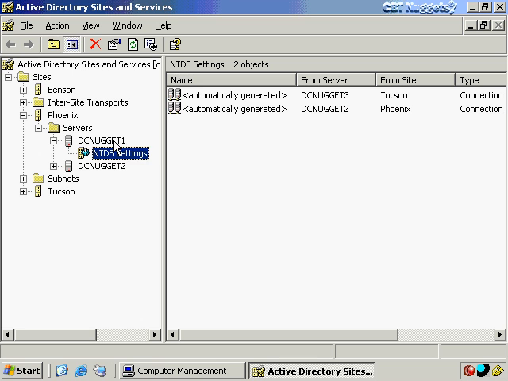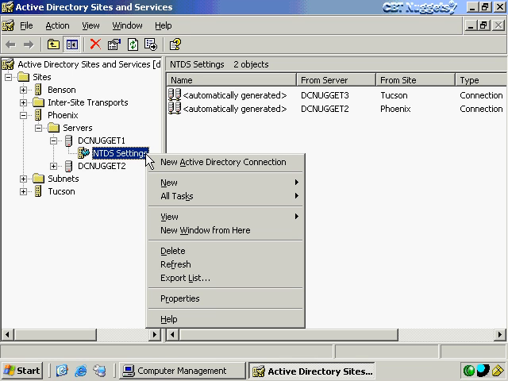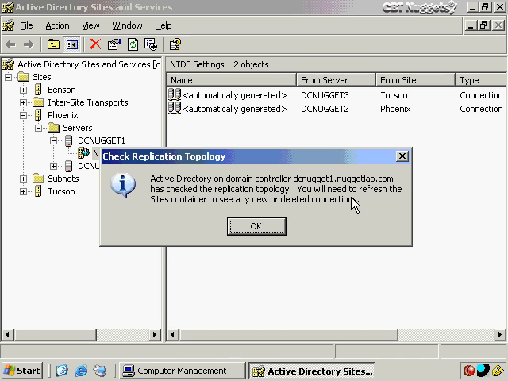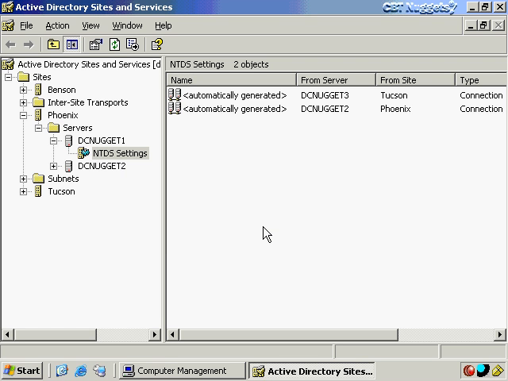For example, I'm on DC Nugget 1, that's where I was reading the event log. I can just right-click on its NTDS settings, and down here under All Tasks, kind of buried in this, is this thing that says Check Replication Topology. Well, that's a KCC trigger, and what it's going to do is determine or rediscover its Active Directory connection objects. That's going to check out the topology again and click OK here, and you don't really necessarily see anything. It should just do it.